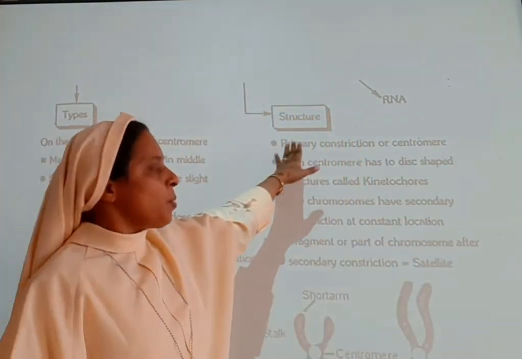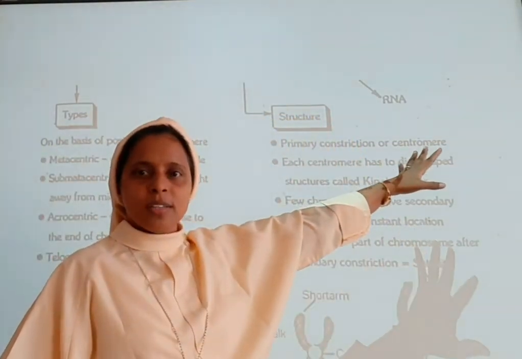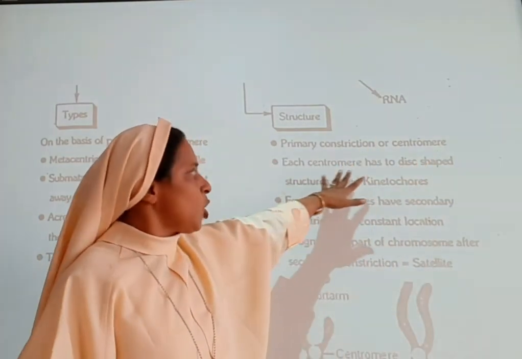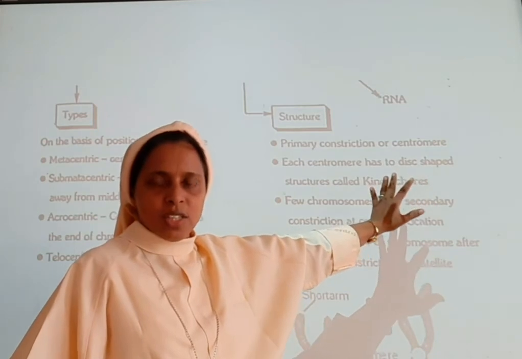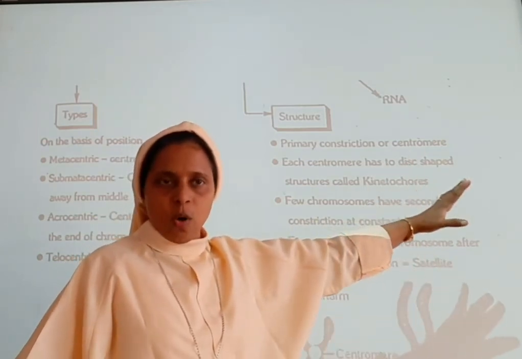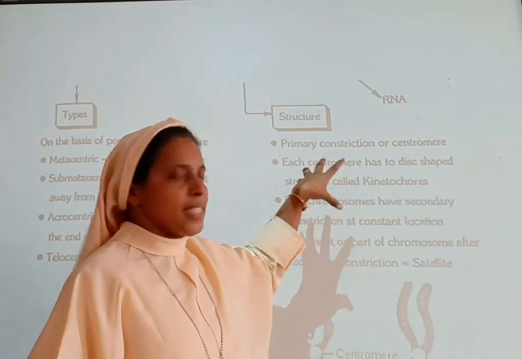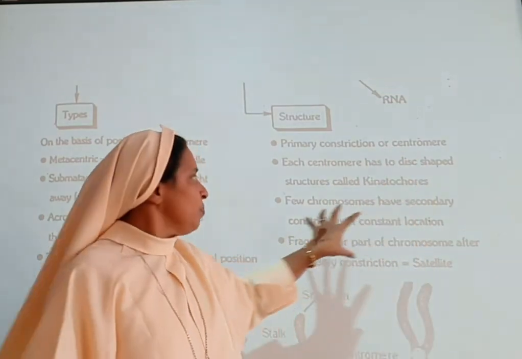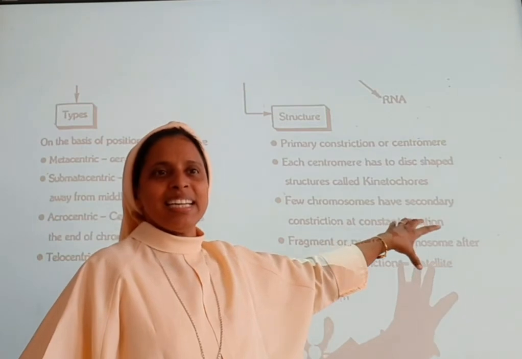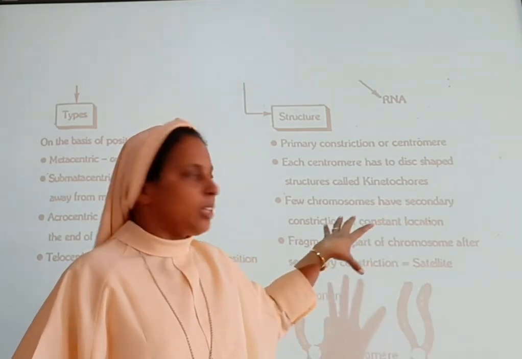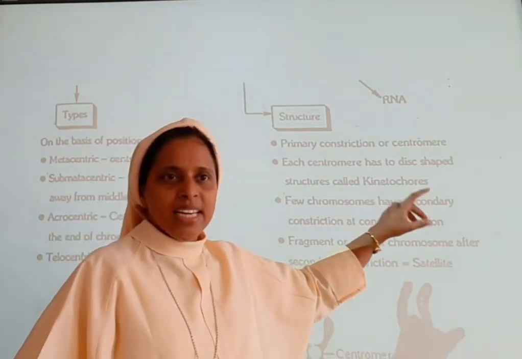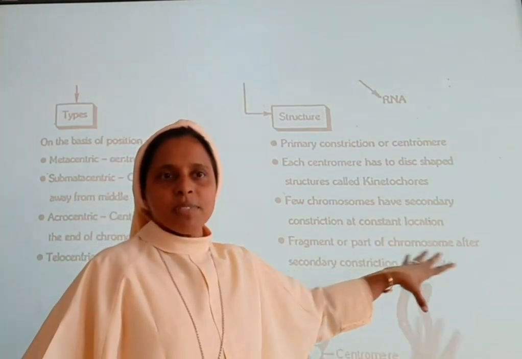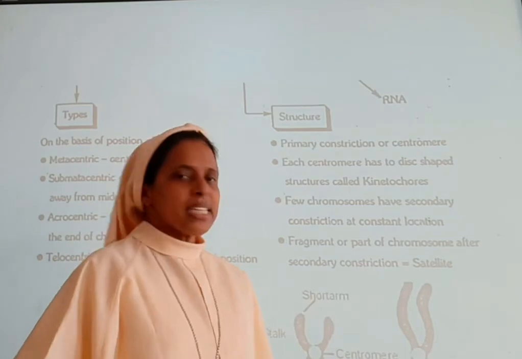Then the structure, based on the primary constriction or the centromere. That is the structure of the chromosome. Each centromere has a disc-shaped structure, which is termed the kinetochore. That is very, very important. Then a few chromosomes will have a secondary constriction. The fragment or part of the chromosome after the secondary constriction is termed the satellite.